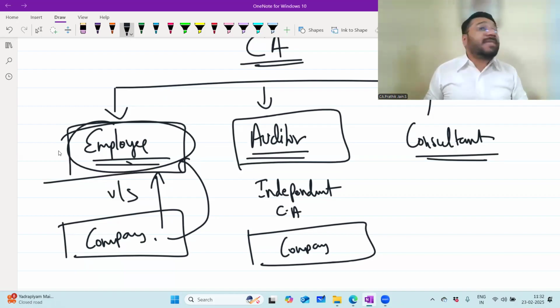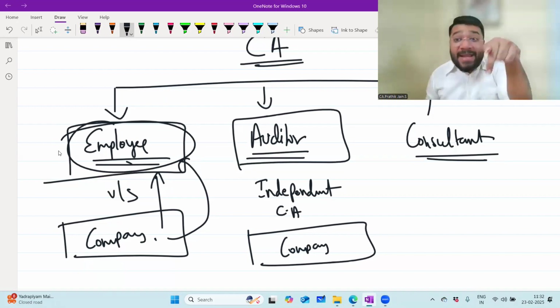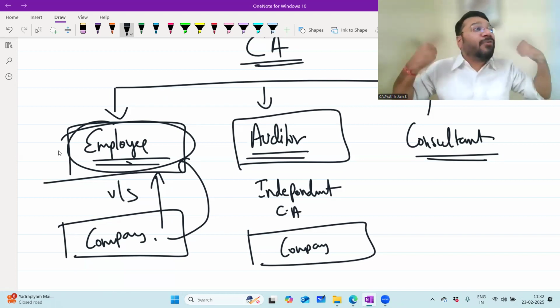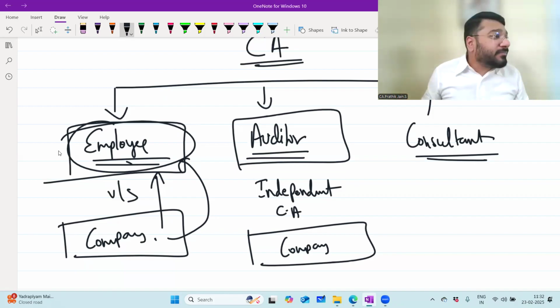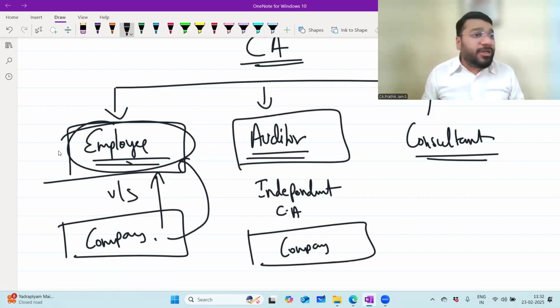I cannot sign it because I'm not an independent person. I'm a person dependent on the company. The company can influence me. And hence, as a CA, I cannot sign my own company's balance sheet. I cannot sign my director's company's balance sheet.